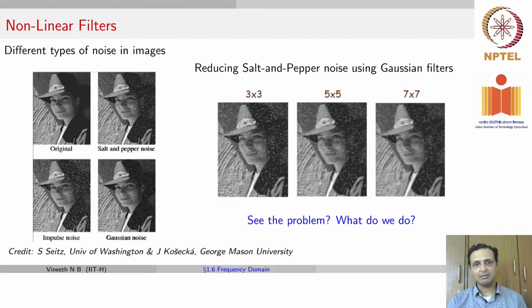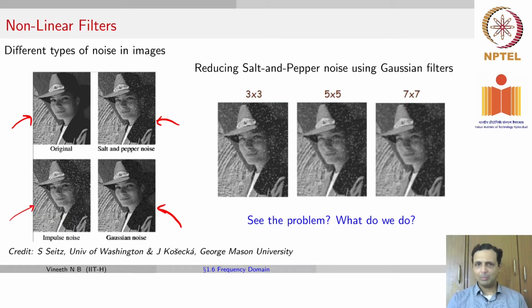Regarding linear and nonlinear filters, let's try to give an example of a nonlinear filter using a practical use case. We all know that there are different types of noise that are possible in images. So if this was your original image, you could have salt and pepper noise. You could have what is known as impulse noise. Salt and pepper noise has black and white specks, pepper and salt. Impulse noise has only white specks. And you could also have Gaussian noise, where you add some Gaussian to the signal at each location, and you have some noise due to that noise distribution.